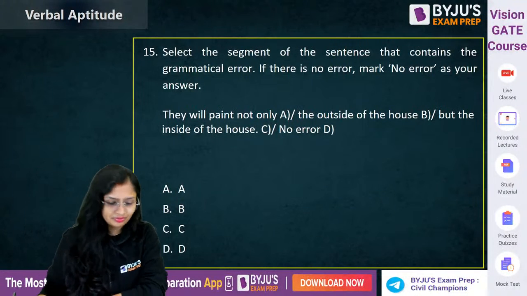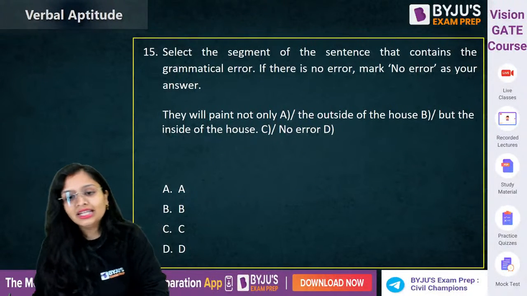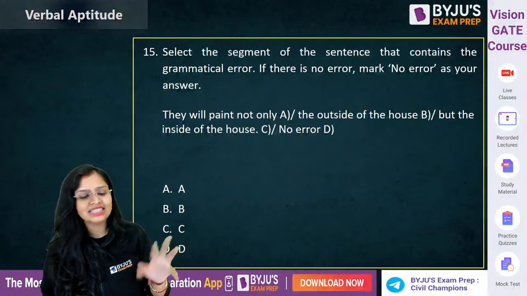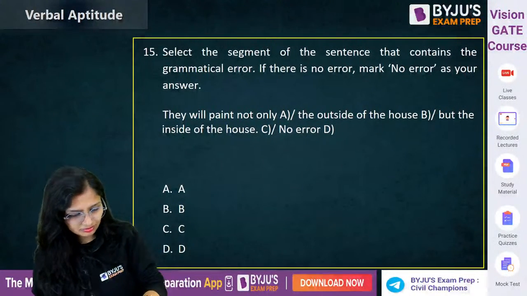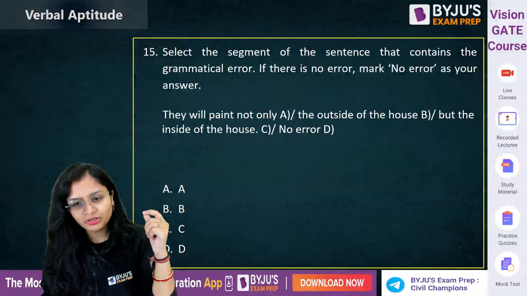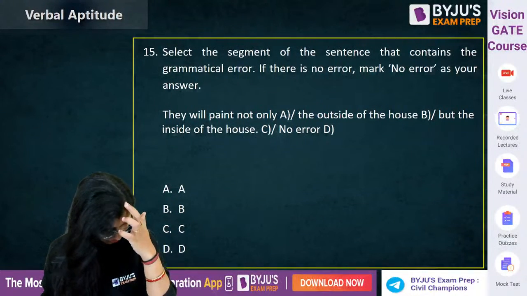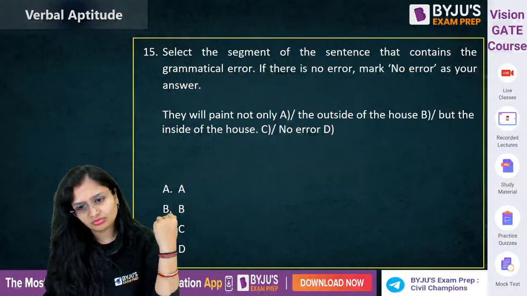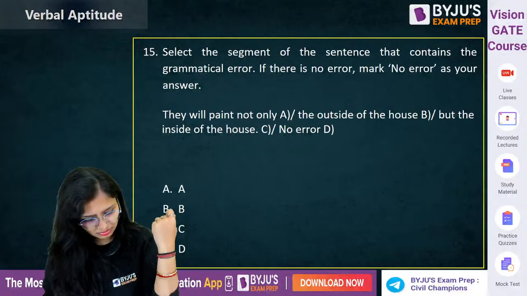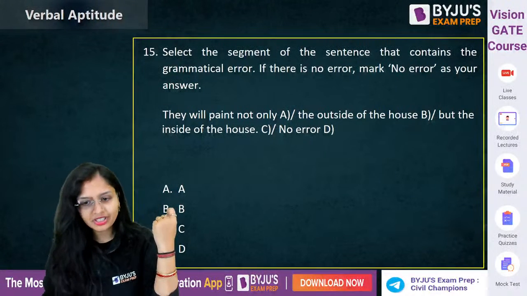Clear? Now this one error. They will paint not only the outside of the house but the inside of the house. Come on. Very good.